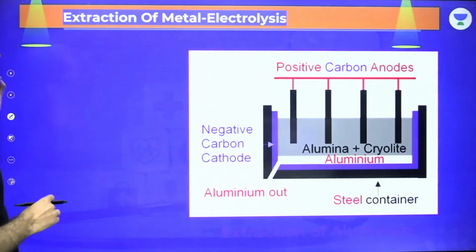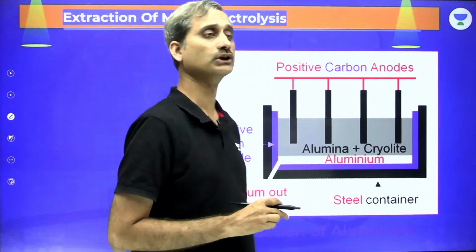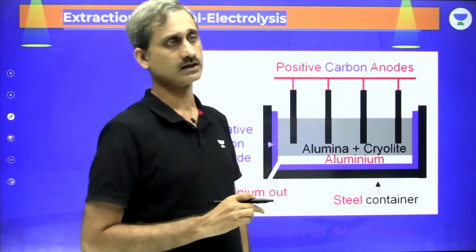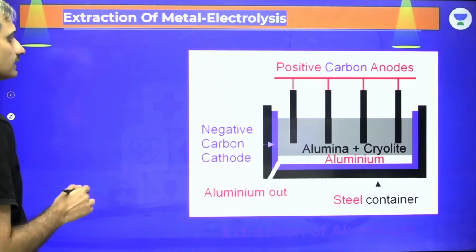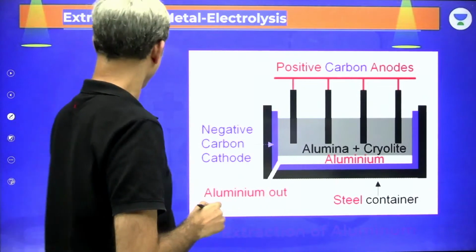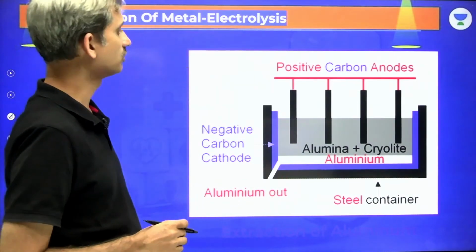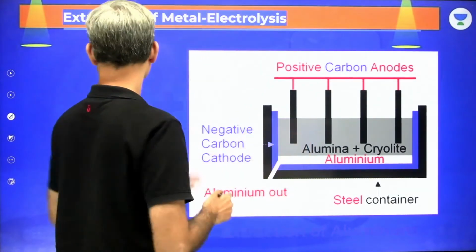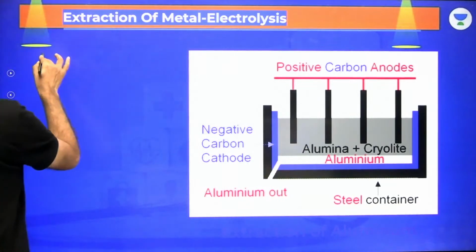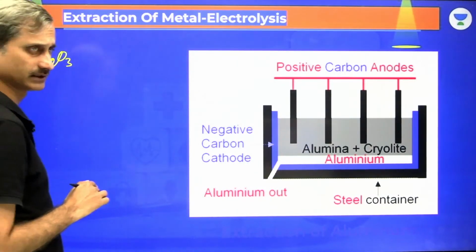Is this clear? Now let's talk about the extraction of aluminium, the extraction of metal by electrolysis. When you talk about this particular reaction of metal electrolysis, Al2O3 has a very high melting point.